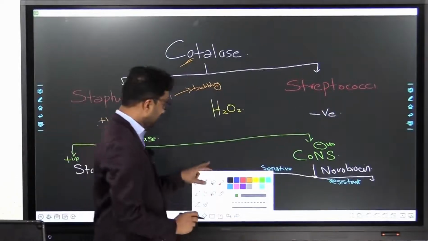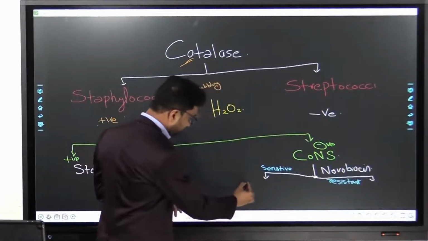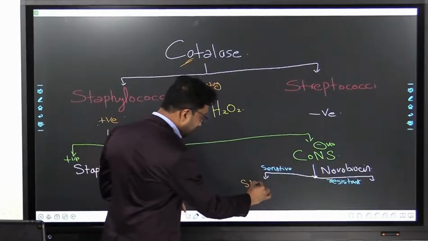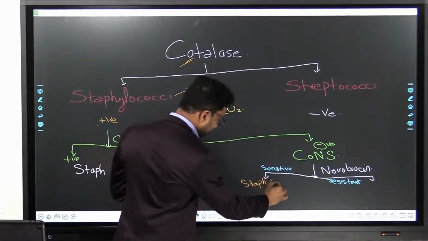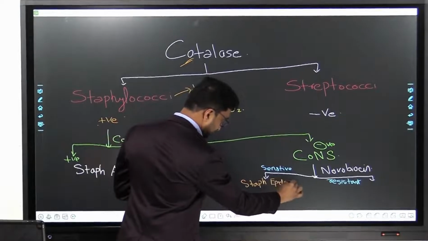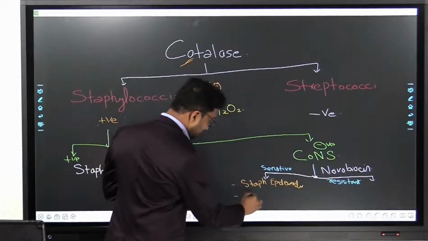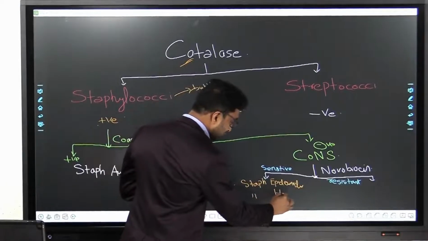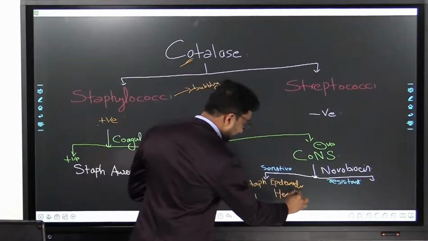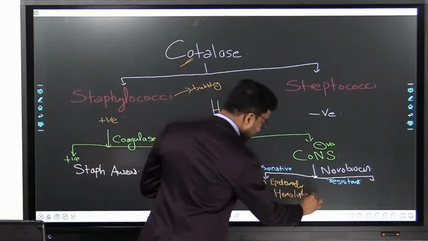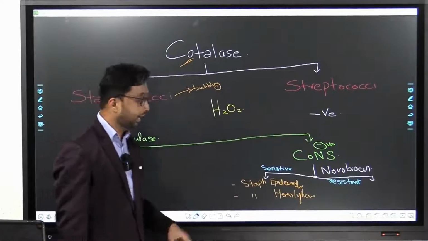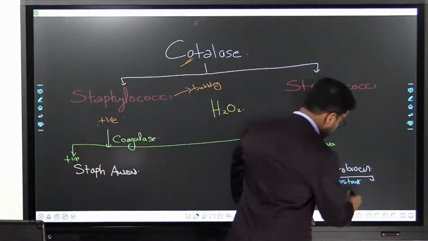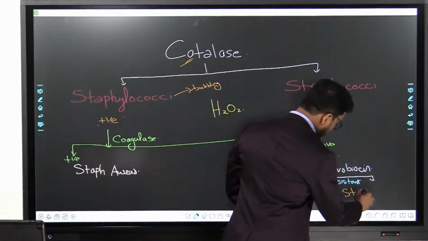Novobiocin sensitive organisms are Staph epidermidis and Staph hemolyticus. On the other side, the resistant one is Staph saprophyticus.